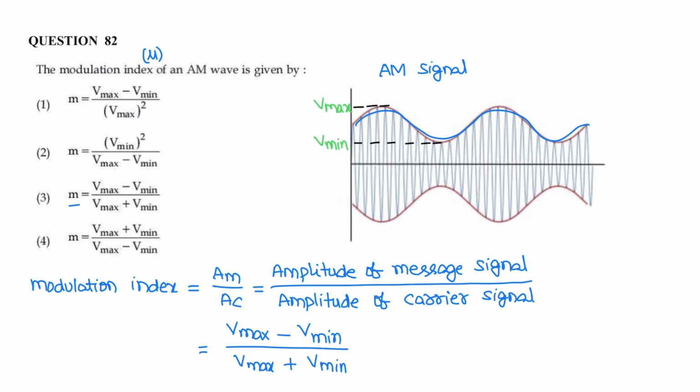Since it is an amplitude modulation, here the peak value of AM signal is Vmax and minimum value of AM signal is Vmin. Vmax minus Vmin by Vmax plus Vmin gives modulation index of amplitude modulated signal. Correct answer is option 3.